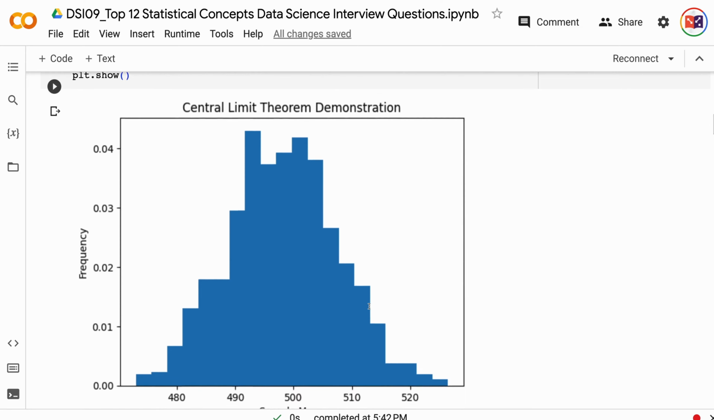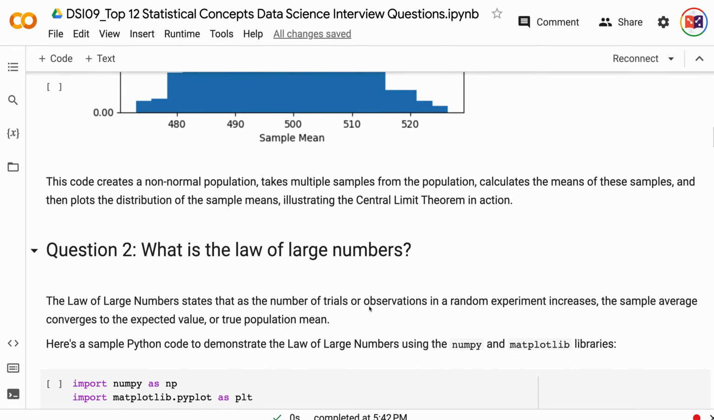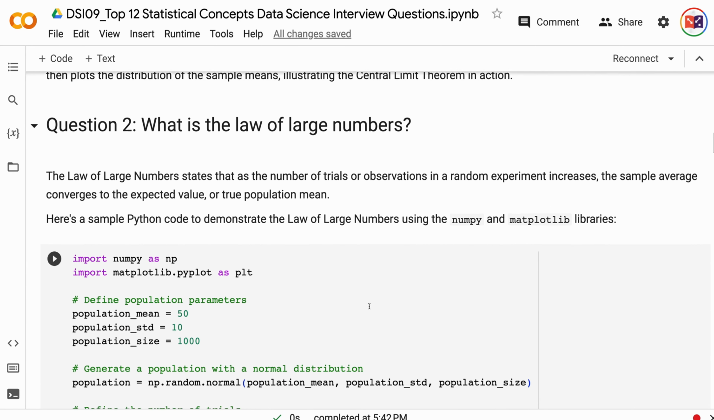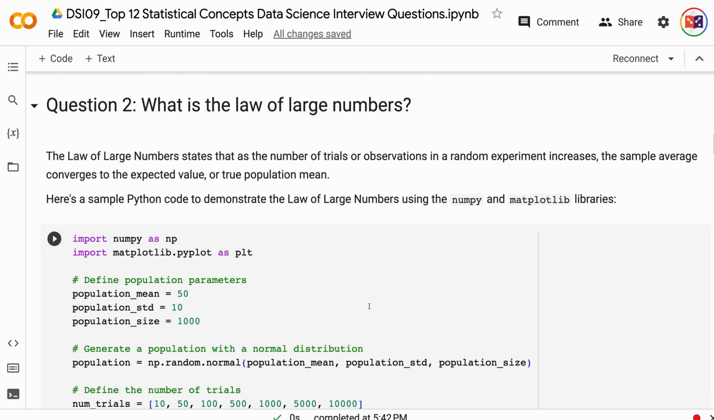Question 2. What is the law of large numbers? The law of large numbers states that as the number of trials or observations in a random experiment increases, the sample average converges to the expected value, or true population mean.